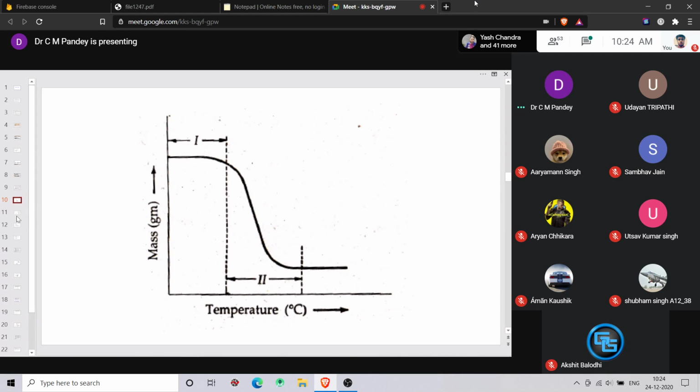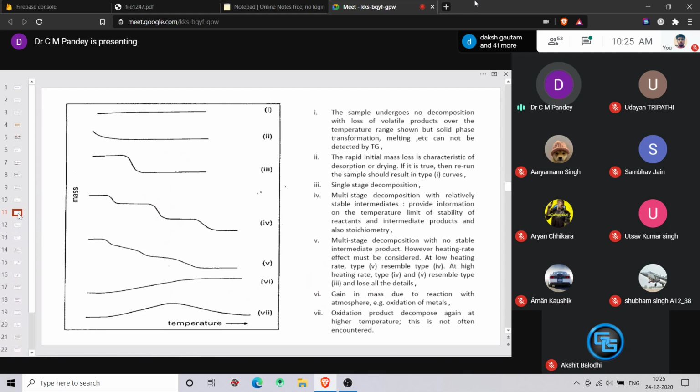Okay. This is a typical curve. This is a normal curve for TGA. And when you are doing a TGA analysis, there is a probability that you can get many more types of curves. Now, how to interpret these curves? Why are these curves good, or is the obtained curve right for your analysis or not? Let's see different curves that are obtained using the TGA analysis, right?